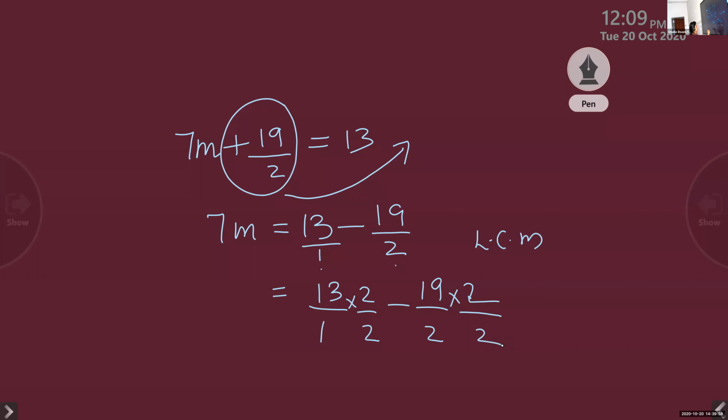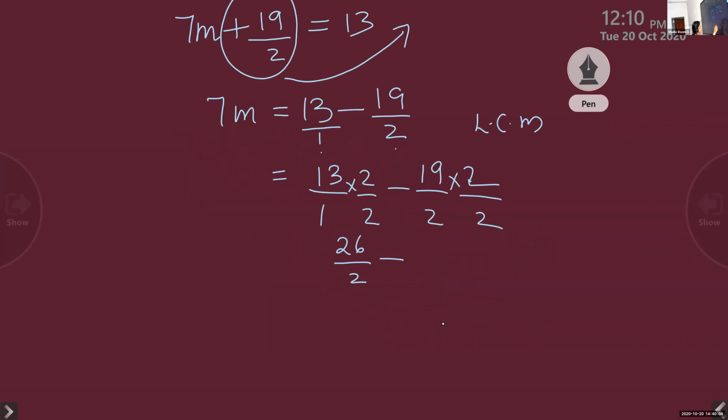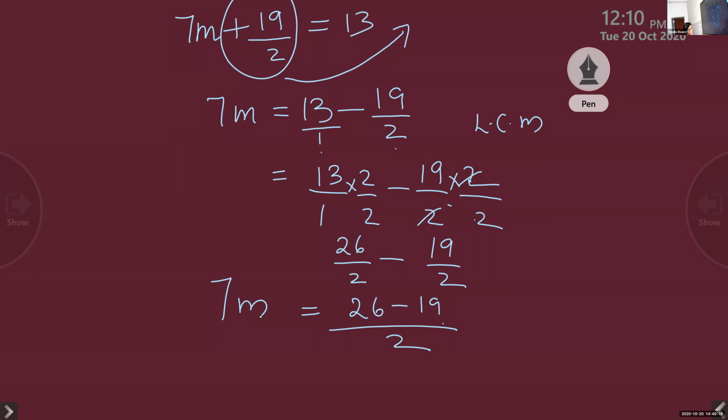Now in this, 13 into 2 is 26 by 2 minus, in this one the 2 and 2 get cancelled, so 19 by 2 will come. So the answer is 26 minus 19 by 2. On the left side, 7m. Is it clear now? Yes, ma'am.